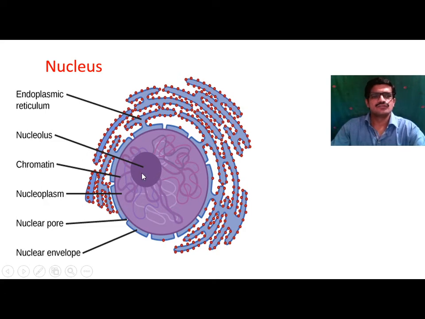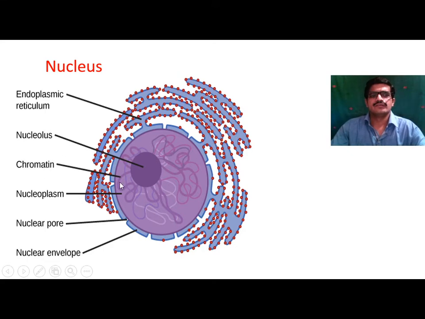There is a small spherical body present inside this nucleus called the nucleolus, and there is presence of chromatin material, also called genetic material. So this nucleus consists of nuclear membrane and nucleolus. This nucleolus is surrounded by nucleoplasm, which is the living fluid inside the nucleus.